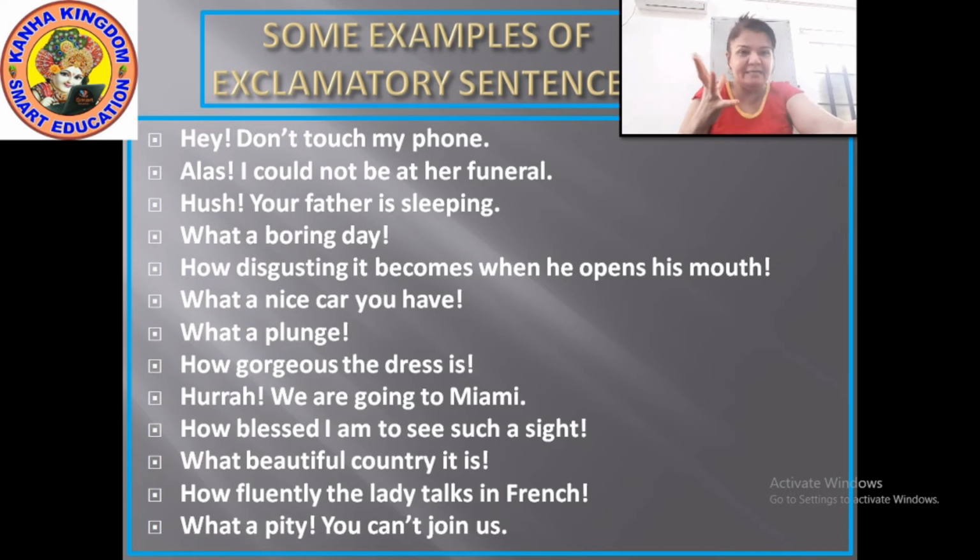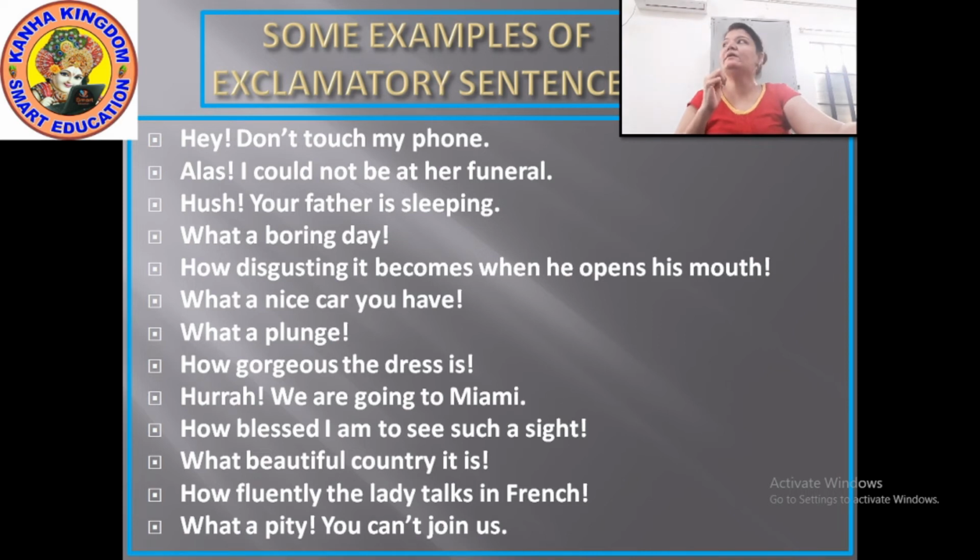Next, how disgusting it becomes when he opens his mouth. When we get irritated with something, when somebody burps or somebody smells, at that time we use such kind of words, right? So, how disgusting it becomes when he opens his mouth. Here the exclamation mark is used at the end of the sentence.